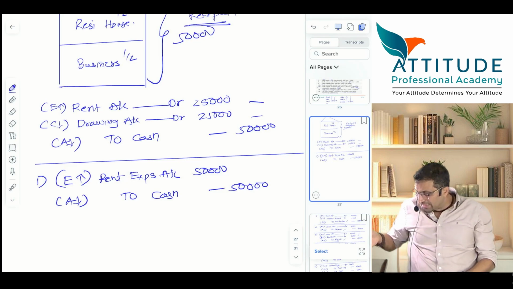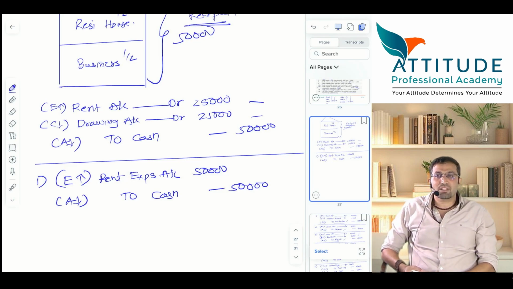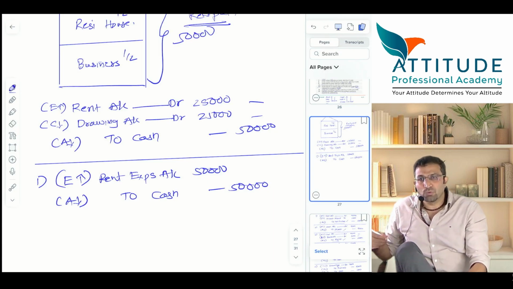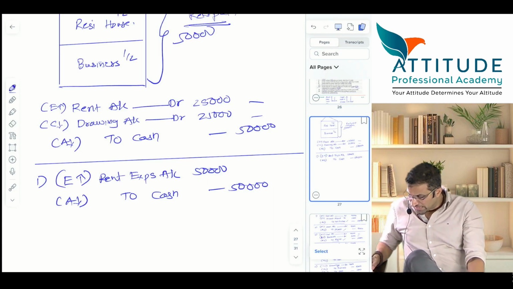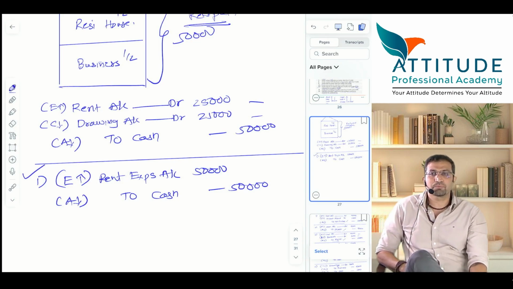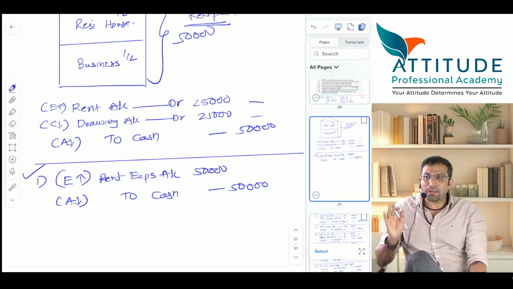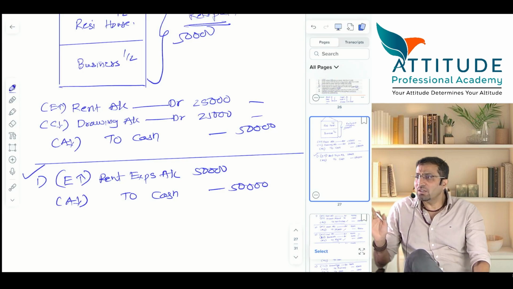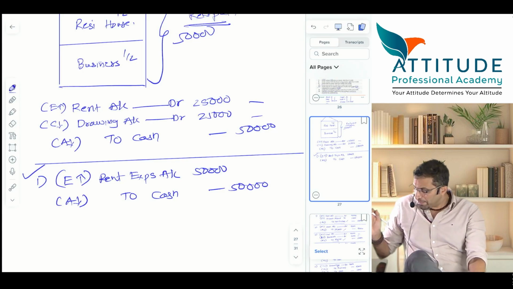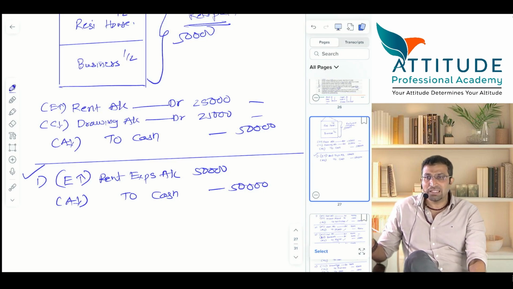Then you come and tell the accountant, no, half of it is for the house and half is for business. Half is for business, half is for what? House. Now tell me, what will you do? But this entry is already passed. Did you get my question? Your accountant has already passed the entry: rent account debit 50,000, cash account credit 50,000.